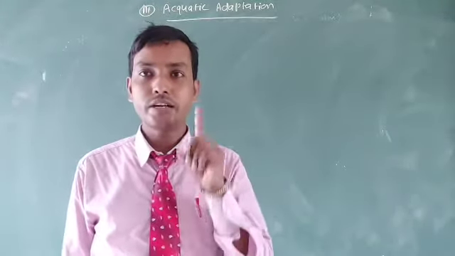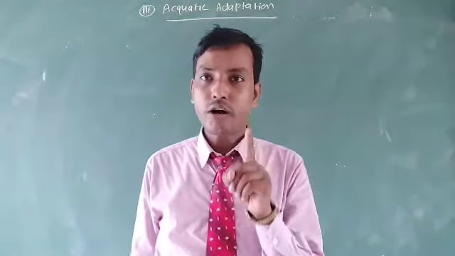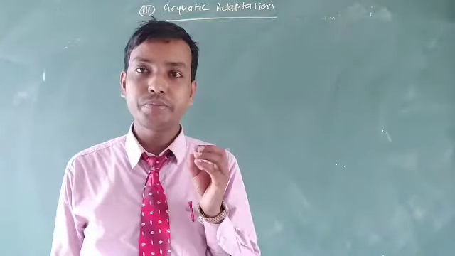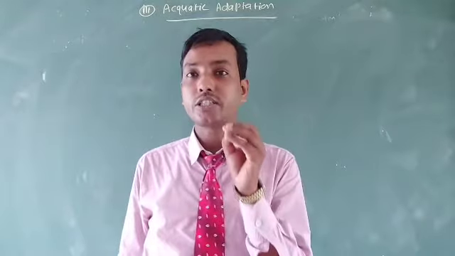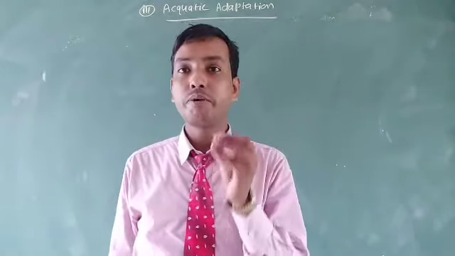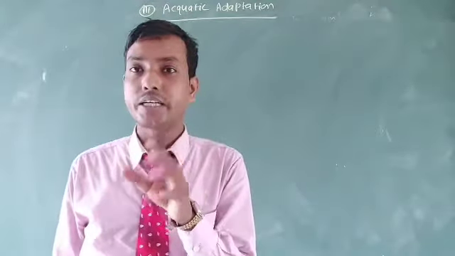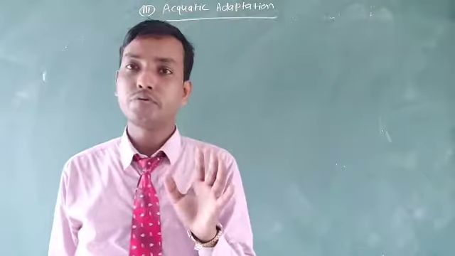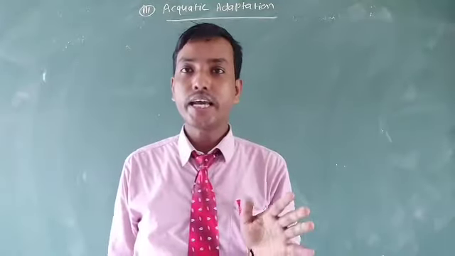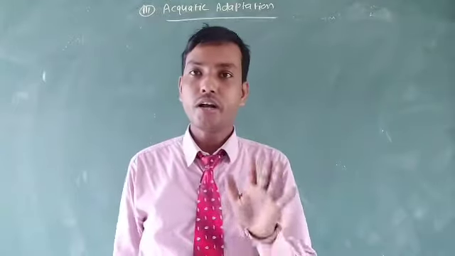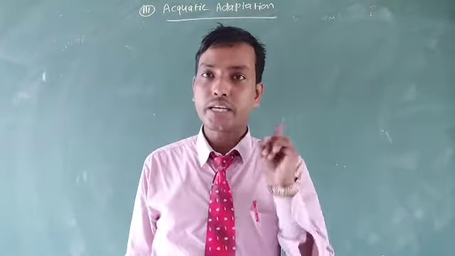In this video lecture, we will learn about aquatic adaptation in plants as well as animals. It means the important characteristics found in the body of animals or plants by which they are able to tolerate a very harsh habitat. The harsh habitat here is the aquatic habitat itself. Later I will describe aquatic animals and aquatic plants one by one. First of all, aquatic adaptation in plants.